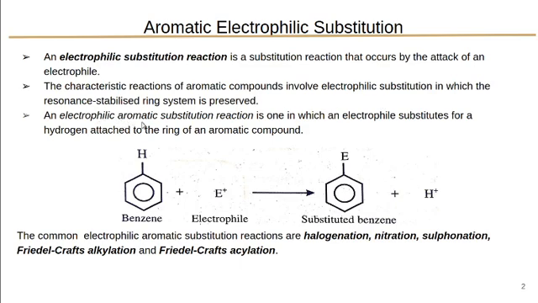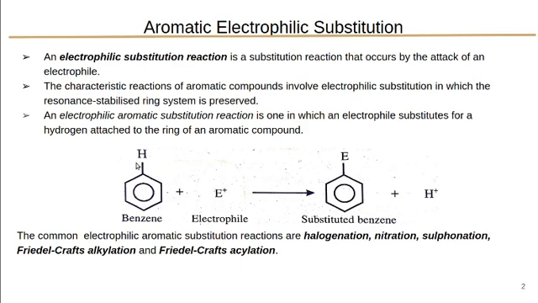An electrophilic aromatic substitution reaction is one in which an electrophile substitutes for a hydrogen attached to the ring of an aromatic compound. So in an electrophilic aromatic substitution, the hydrogen attached to the benzene ring is replaced by an electrophile E+.